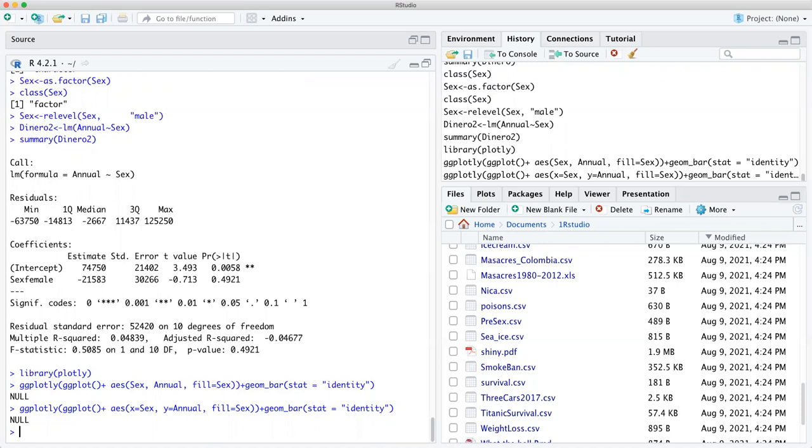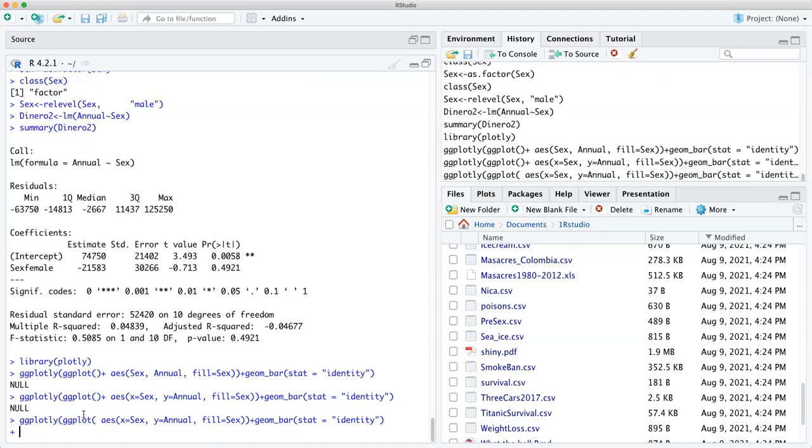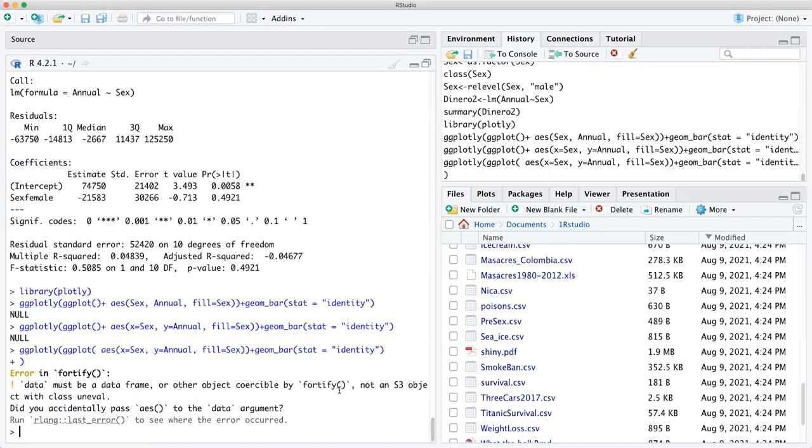I see. Sorry about that. It's not running. I got to get my Plotly up in order. Hold on.